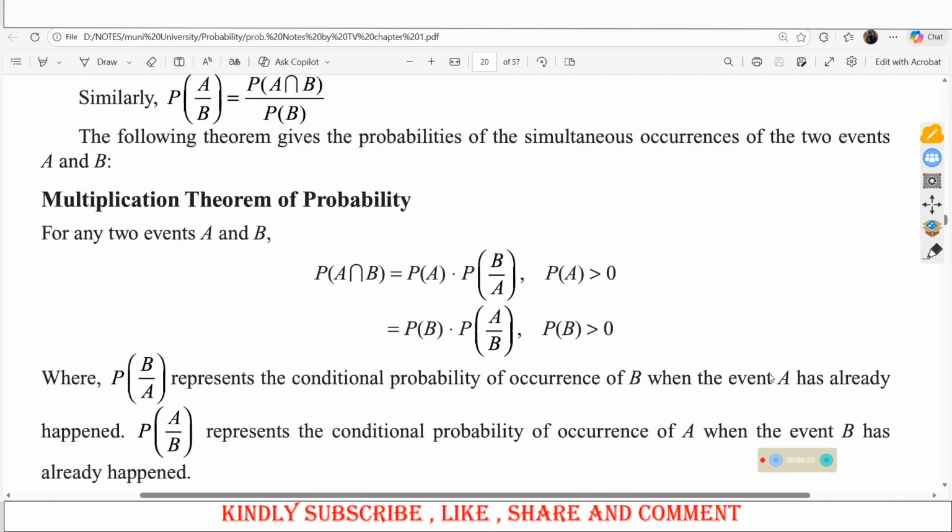Now, having looked at the conditional probabilities, let us look at the multiplicative rule, or the multiplication theorem of probability. It all comes from what we have already talked about.